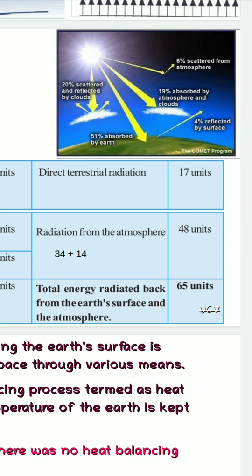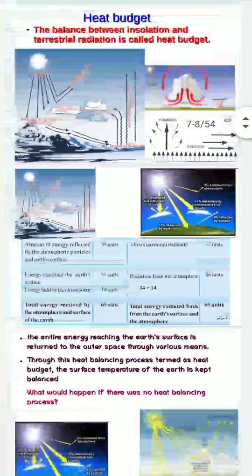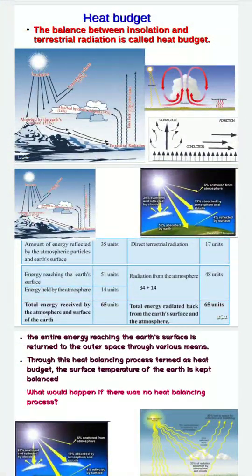Is it clear, students? In this class, we discussed heat budget, and this heat budget is a balance between insolation and terrestrial radiation. If insolation is 100 units, the terrestrial radiation must be 100 units.